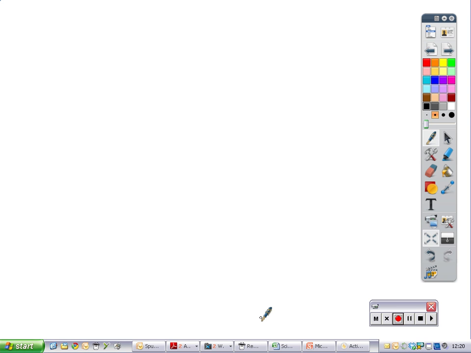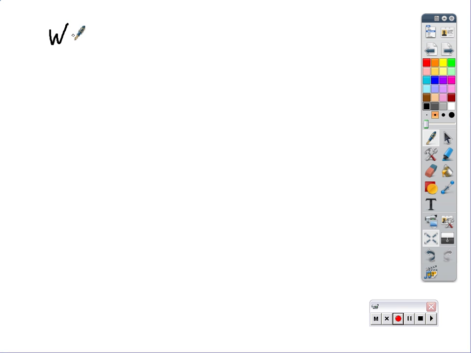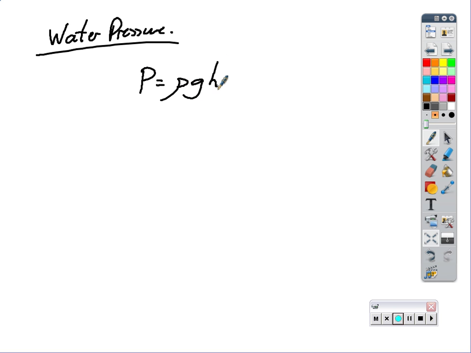Detail. So one little small note on water pressure. Did we go into the formula? We did, didn't we? Water pressure P equals rho g h, which is the pressure of water, or it's not necessarily water pressure, it's any liquid. So we say water pressure, but it's actually any liquid.